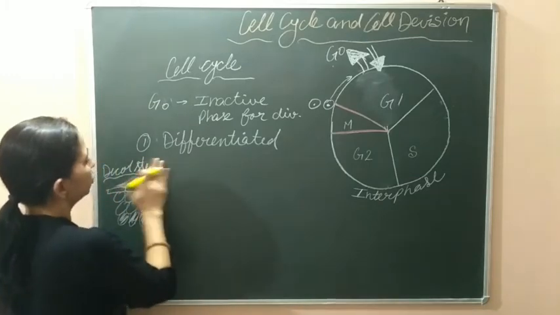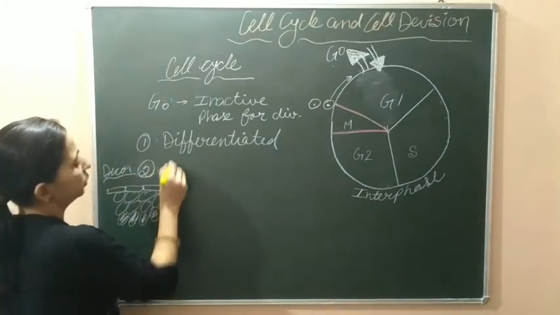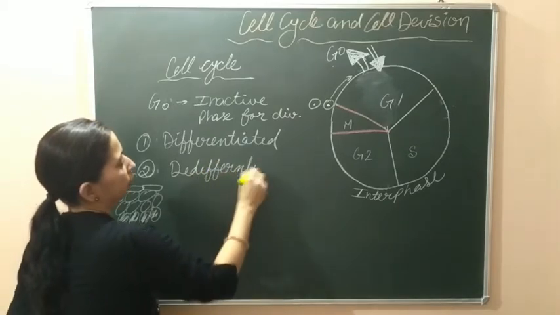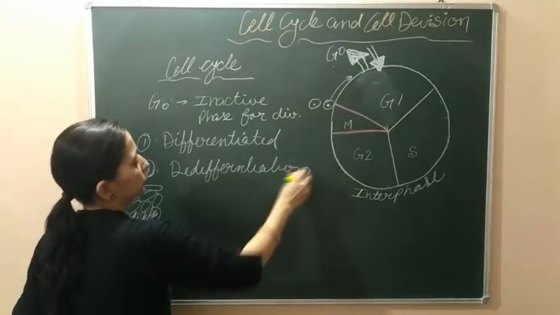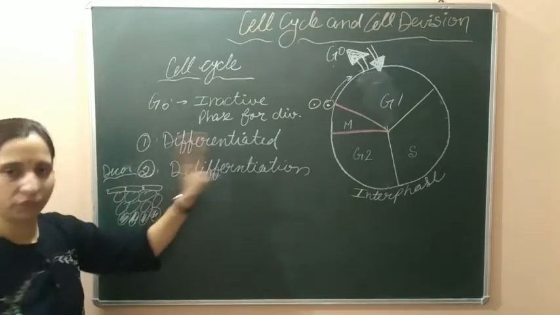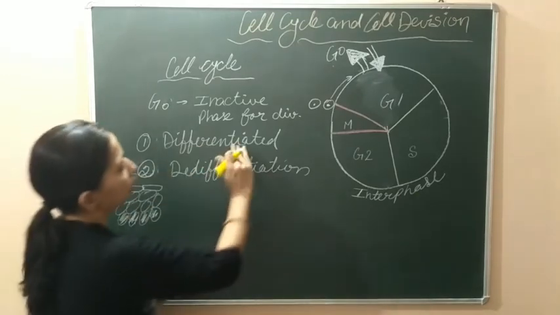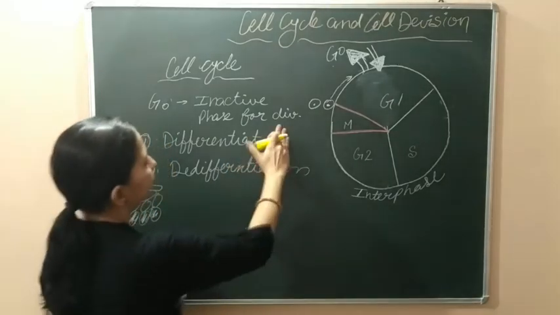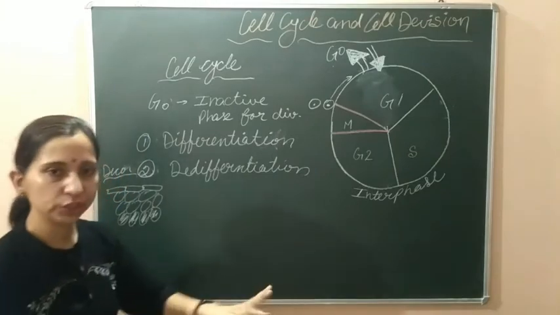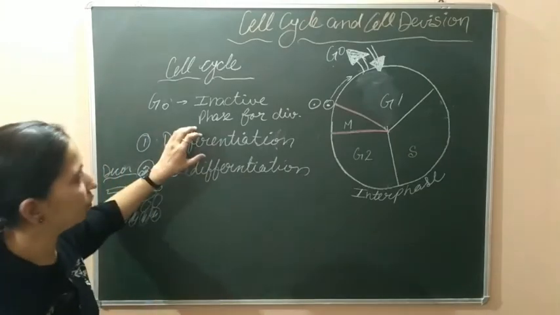The second condition is known as de-differentiation. So this is another condition. The first condition was differentiation. We can write differentiation; the cells are differentiated, the cell does the differentiation. When they become specialized, then we call it differentiation.